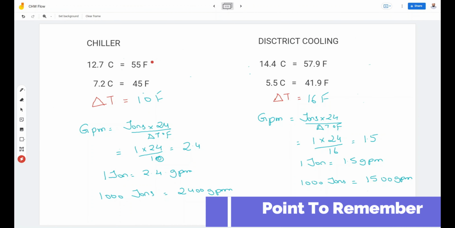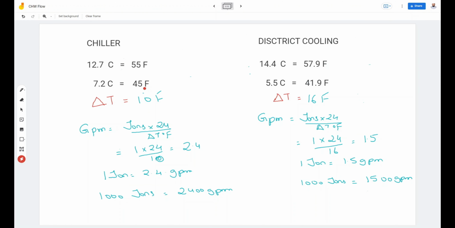I would like to highlight a point while you are finding the delta T. Before finding delta T, first you need to convert the temperatures from degrees centigrade to Fahrenheit, of both the return temperature and supply temperature, and then you need to find the delta T.